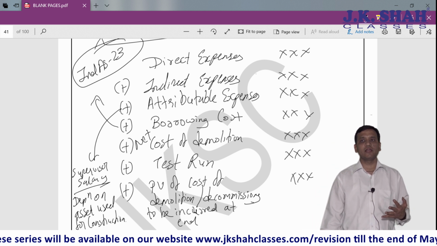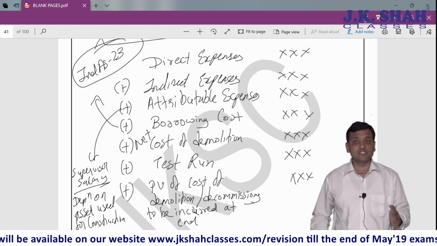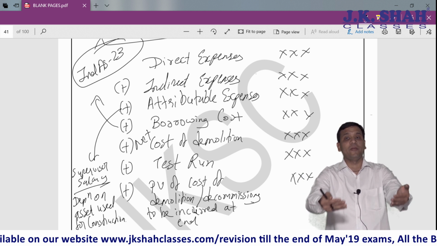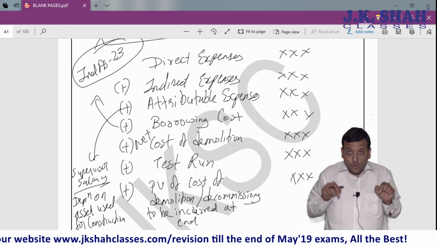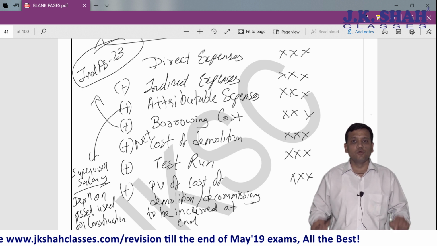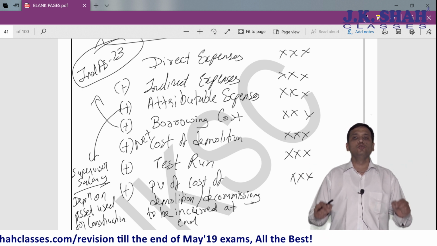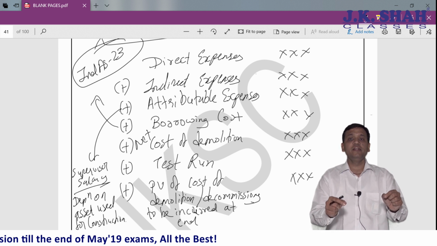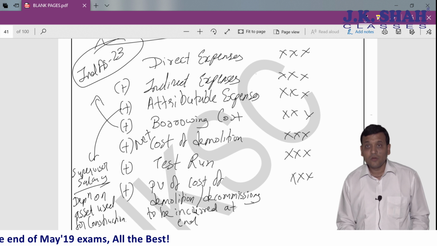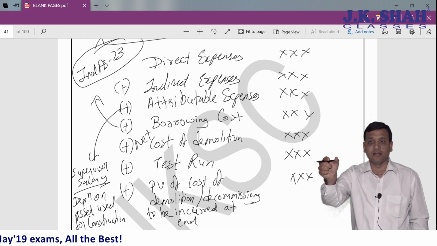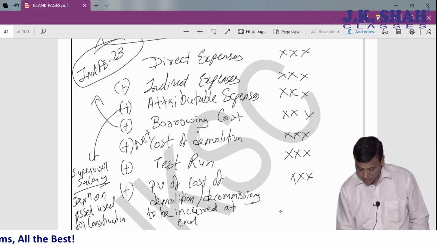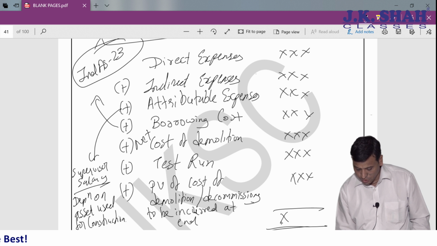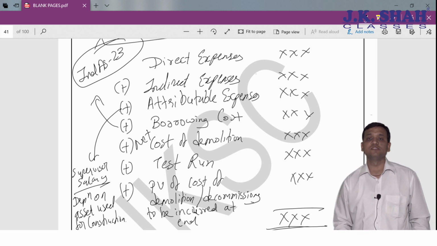See, do not think that maybe I will have to incur the expense. It is nothing to do with if I have to pay. It has nothing to do with if. Today there should be an obligation. Okay, sir, you constructed an asset today, so you have an obligation. The obligation is to pay for decommissioning. So that obligation amount is estimated and its present value found. This will be referred to as part of the total cost of construction.